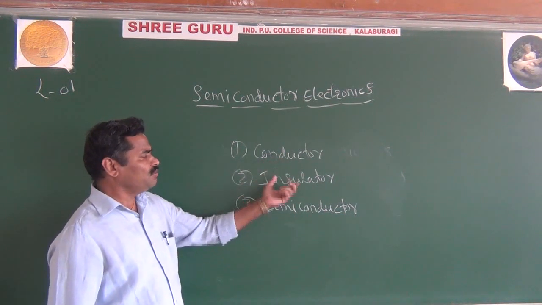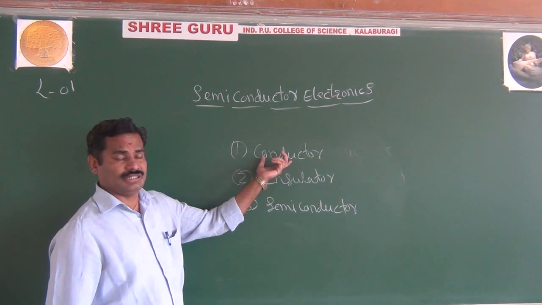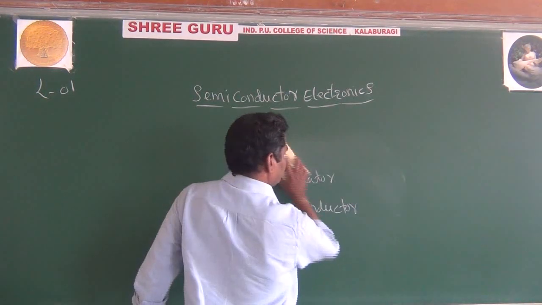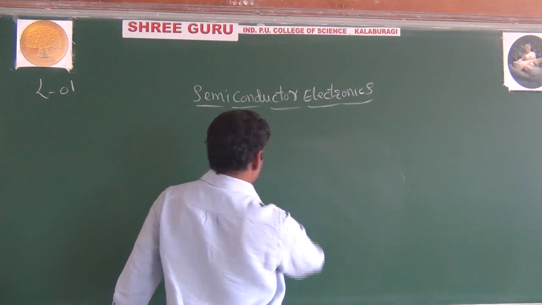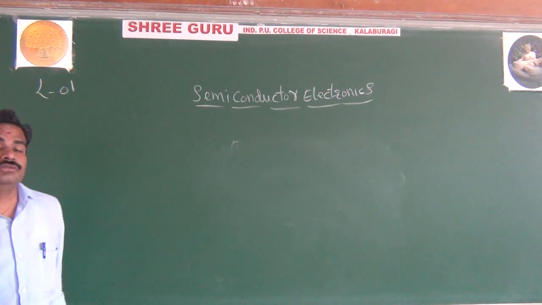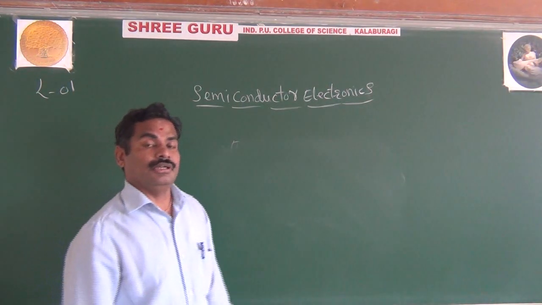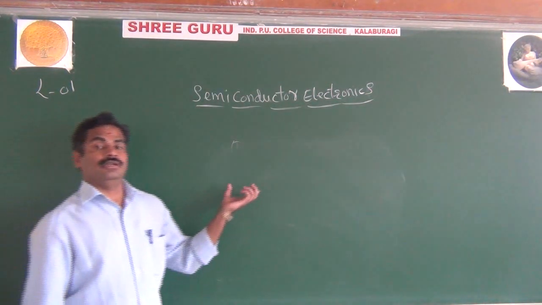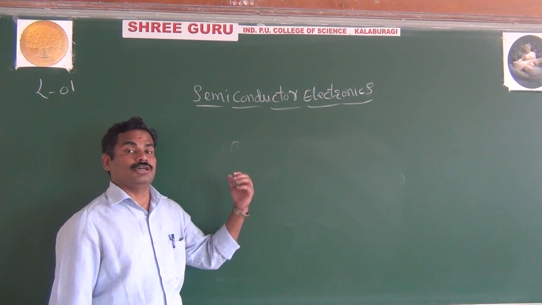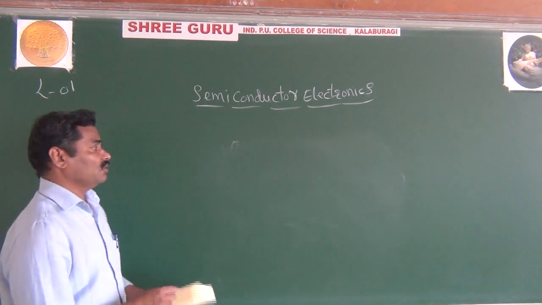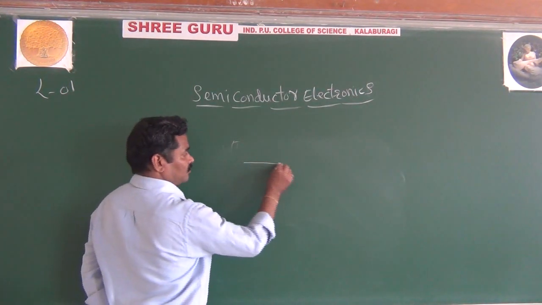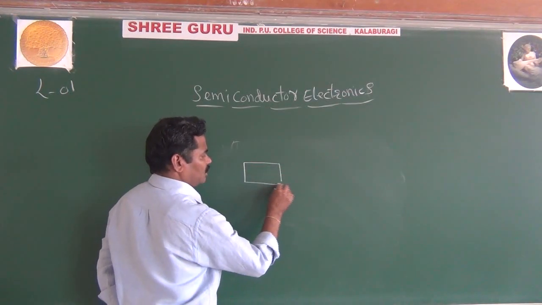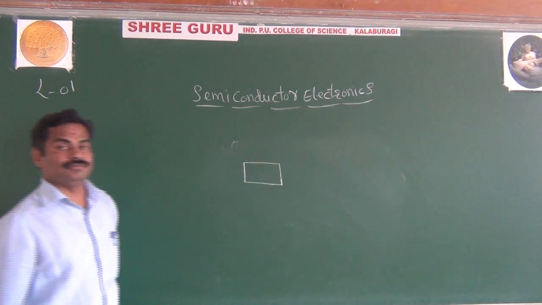Look here, why are you giving more importance to semiconductor rather than conductors? We'll go for that. As we know already, the conductor is a material that allows the current to pass through very easily. We consider this is your conductor. I am saying the important difference between conductor and semiconductor.